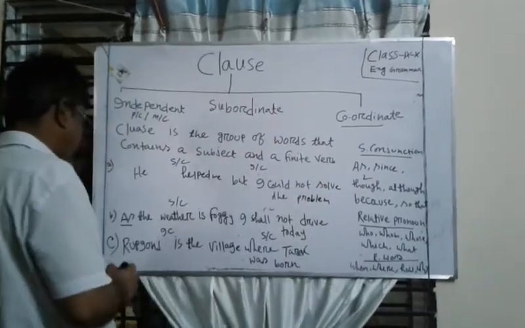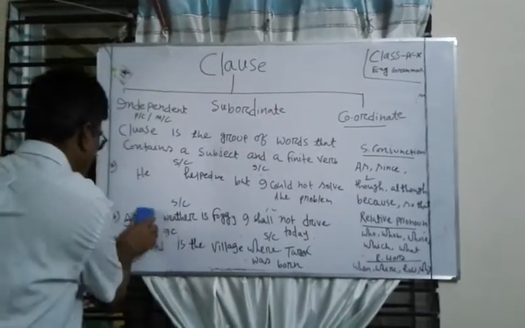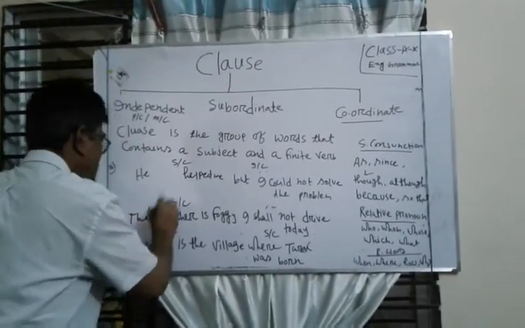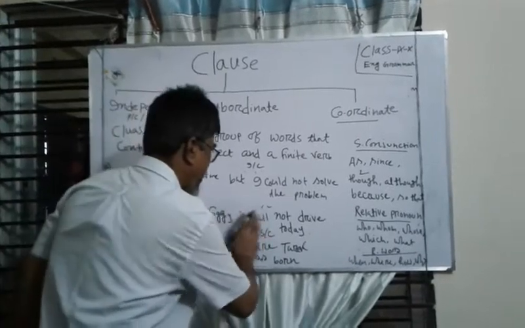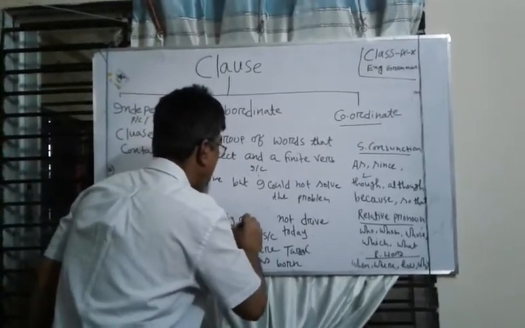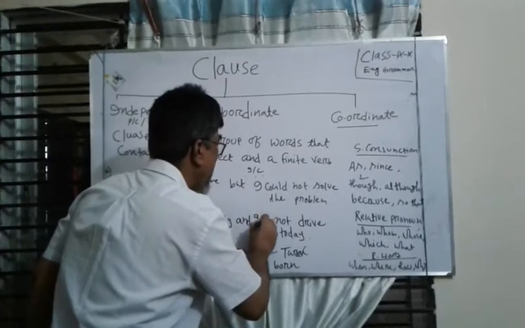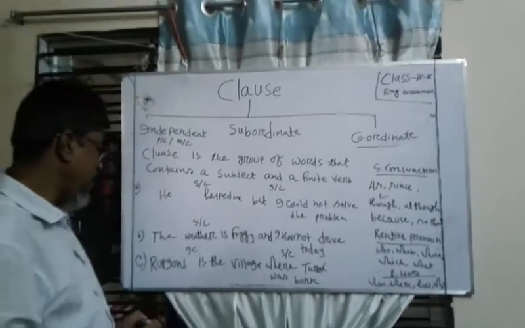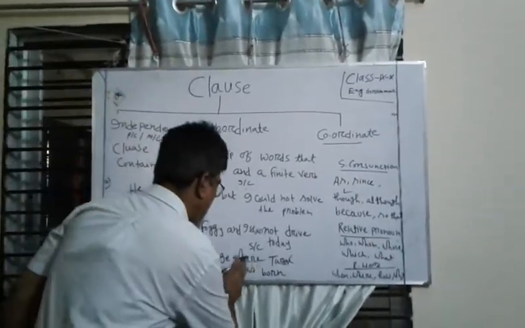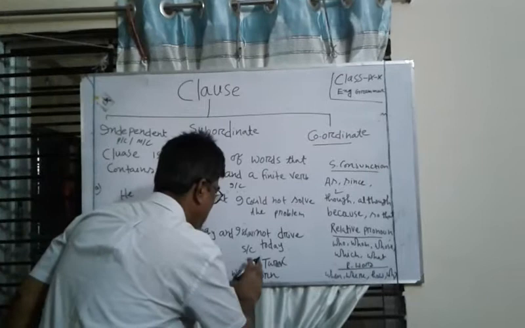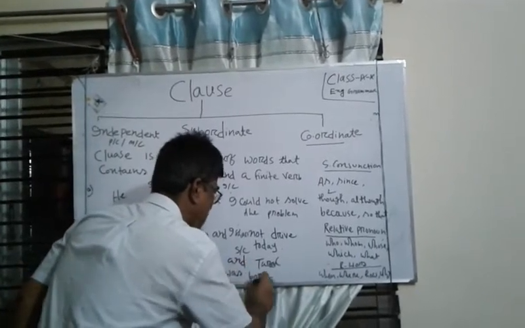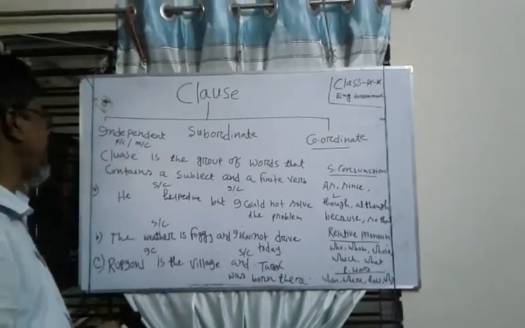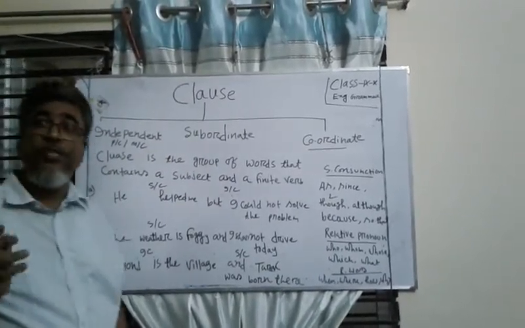In the second sentence, if I write, the weather is foggy and I shall not drive today. The third sentence, Rupganj is the village and Tarek was born there. Dear learners, look at the sentences and try to understand the meaning.